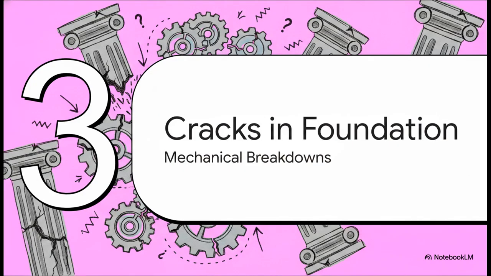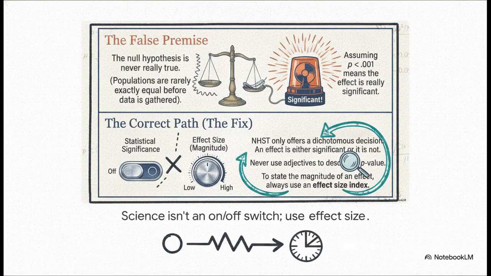Section 3. Cracks in the foundation. The cracks really start with a fundamentally false premise. The whole system tests against a null hypothesis, the idea that there is absolutely zero difference between two populations. But come on, populations are almost never exactly equal before data is gathered. In reality, finding a difference is practically guaranteed if your sample size is just large enough.